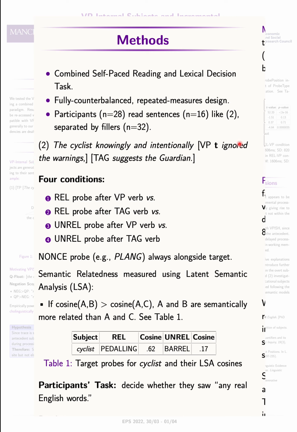Participants read sentences like this, where we have a VP and a sentence tag at the end, under 4 conditions. And within those conditions, we manipulated whether the probe was semantically related or unrelated to the overt sentential subject, and whether the probe was presented immediately after the VP verb versus after the tag verb. And in all of those conditions, we had a nonce probe that was presented alongside the target. Participants' task was to simply decide whether they saw any real English words or not as fast as possible.